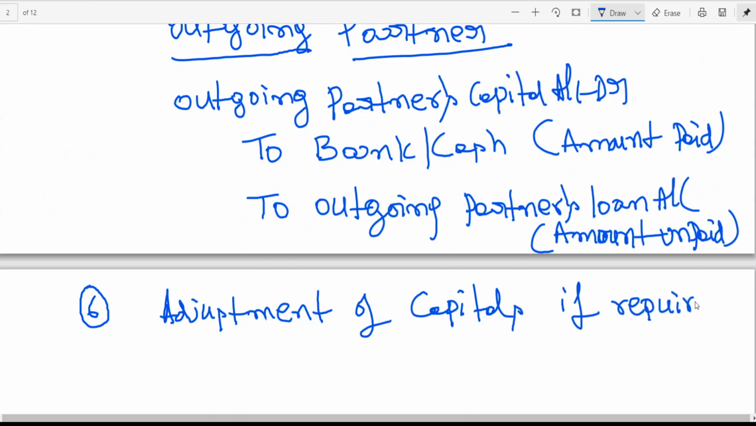If required, we have seen adjustment of partners' capital in case of admission of partner. I have given some explanation there. We have worked out two problems on that. Adjustments of capital if required.